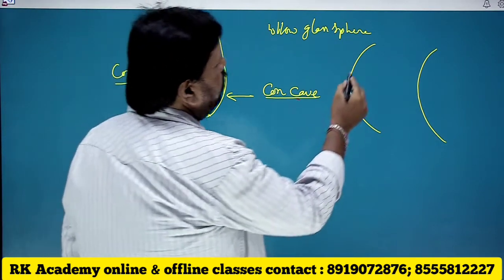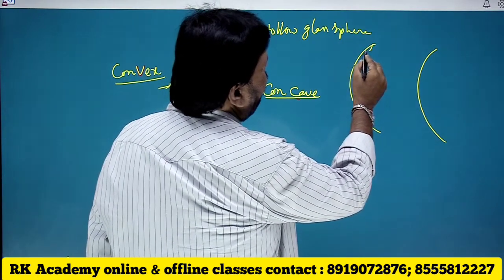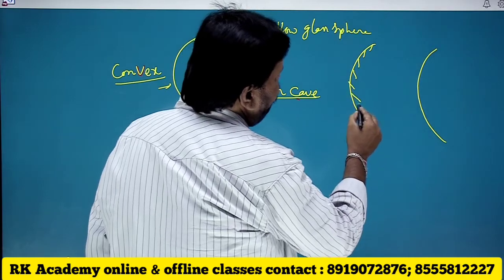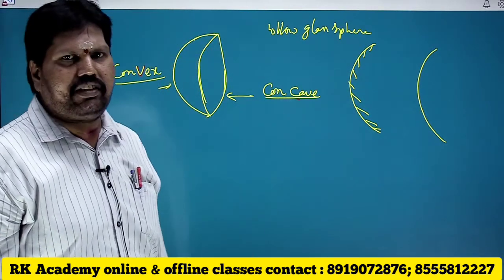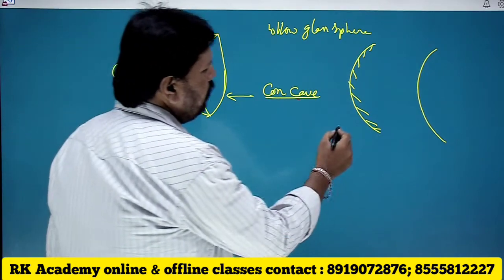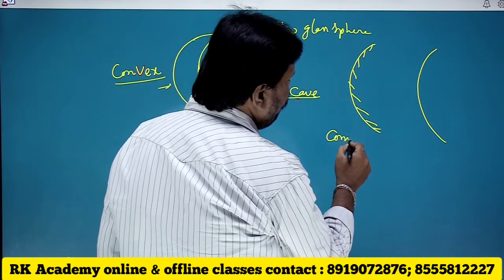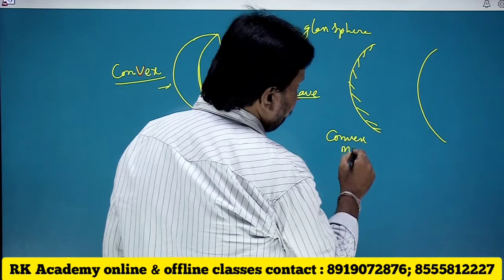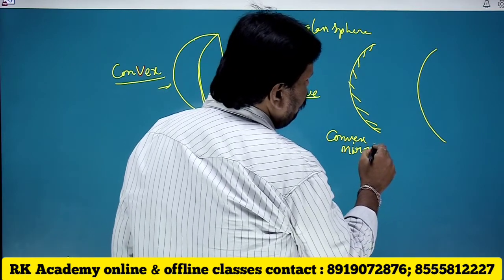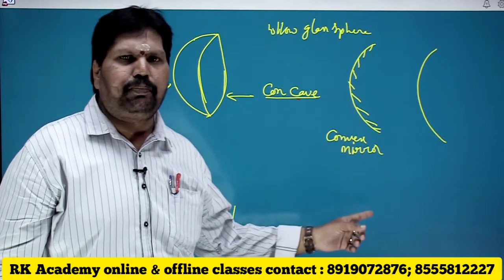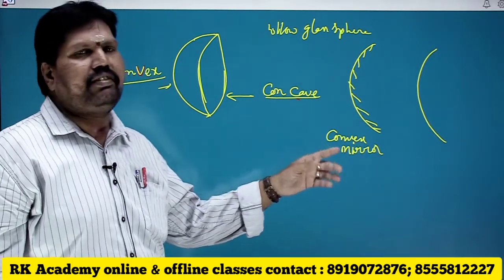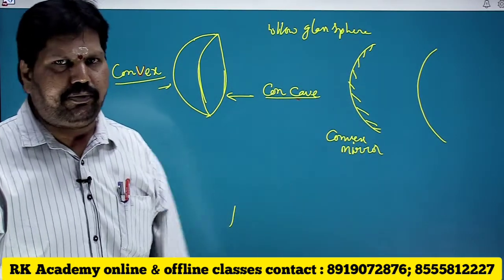For example, if I paint the concave surface, in the sense that the convex surface is a reflecting surface, this is known to be convex mirror, where the concave surface was painted and the convex surface is a reflecting surface.